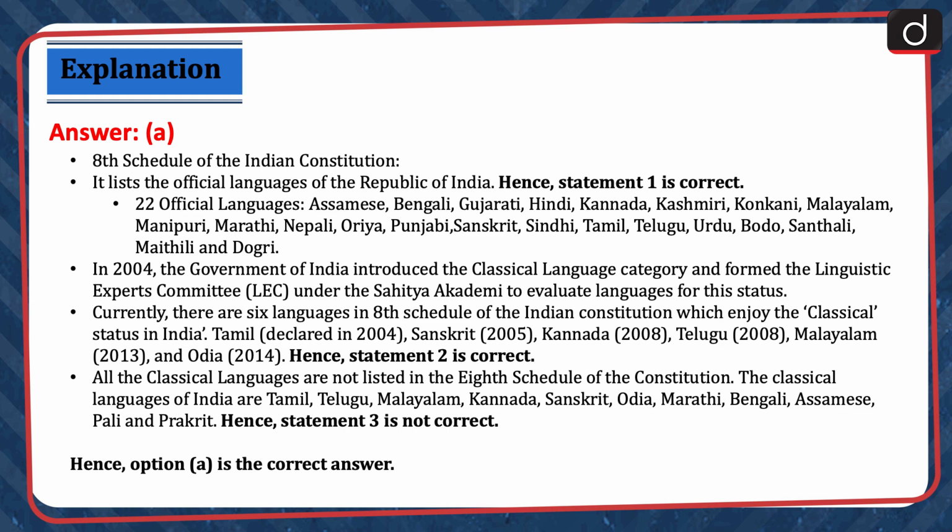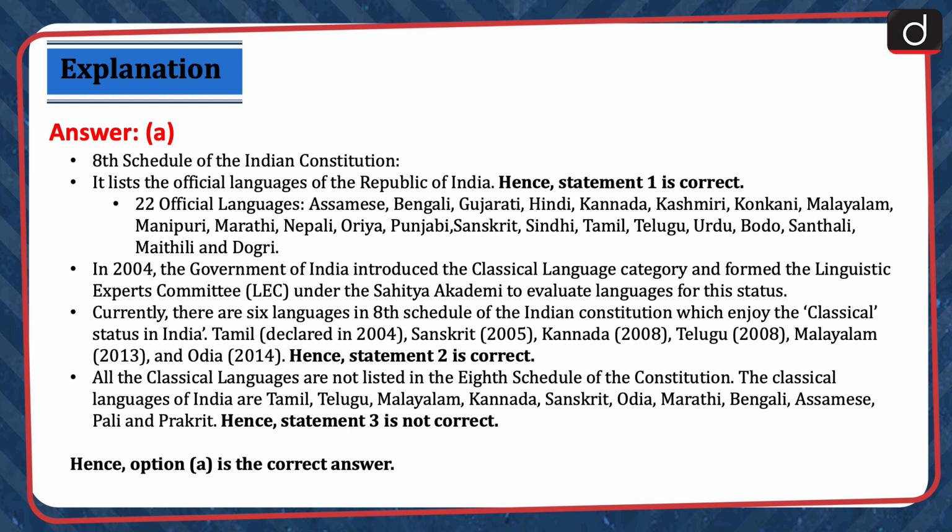In 2004, the Government of India introduced the classical language category and formed the Linguistic Experts Committee (LEC) under the Sahitya Akademi to evaluate languages for this status. Currently, there are 6 languages in the 8th Schedule of the Indian Constitution which enjoy classical status in India: Tamil, declared in 2004, Sanskrit 2005, Kannada 2008, Telugu 2008, Malayalam 2013 and Odia 2014. Hence, statement 2 is correct.